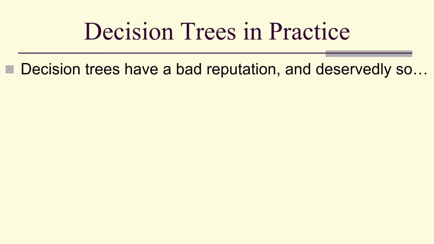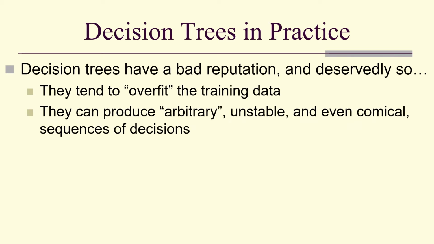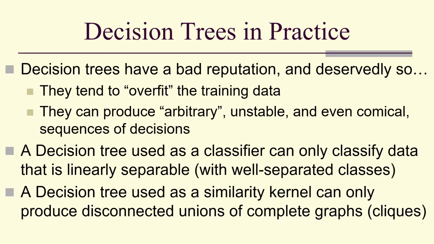Decision trees in practice have a bad reputation, and they deserve it. They tend to overfit the training data. They produce arbitrary, unstable, and even sometimes comical sequences of decisions. A decision tree used as a classifier can only classify data that is linearly separable, and it better be well separated. A decision tree used as a similarity kernel can only produce disconnected unions of complete graphs.